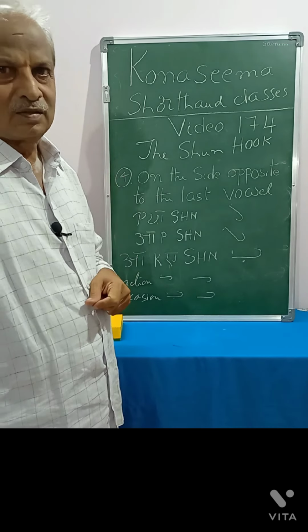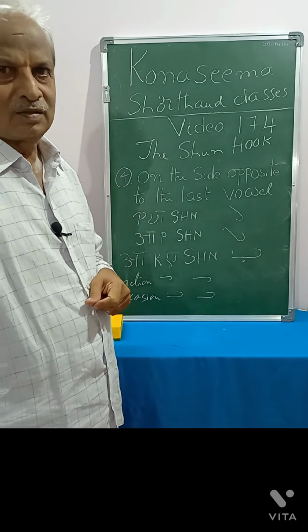Last vowel, this is first vowel and last vowel, both are a. So we will take here the last vowel. So last vowel, A. Opposite to this vowel, Shun hook. Like this, option. Here both first vowel, initial vowel and last vowel is a, but we will take it as last vowel.